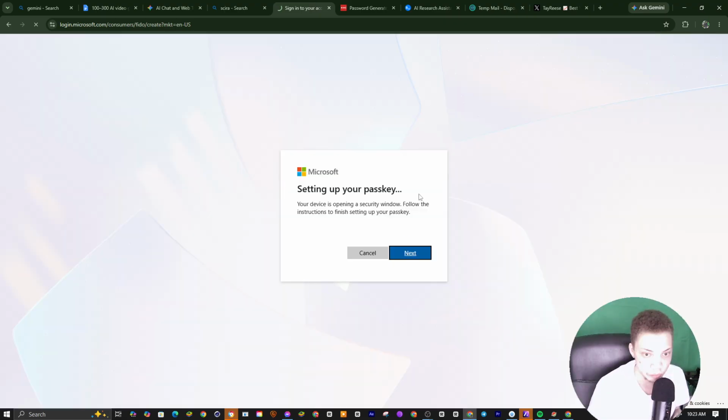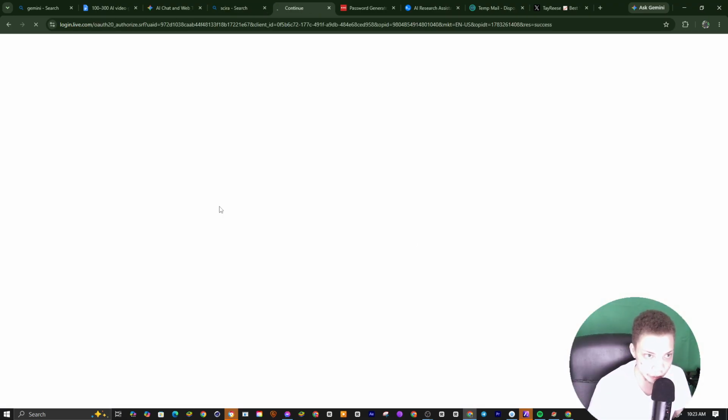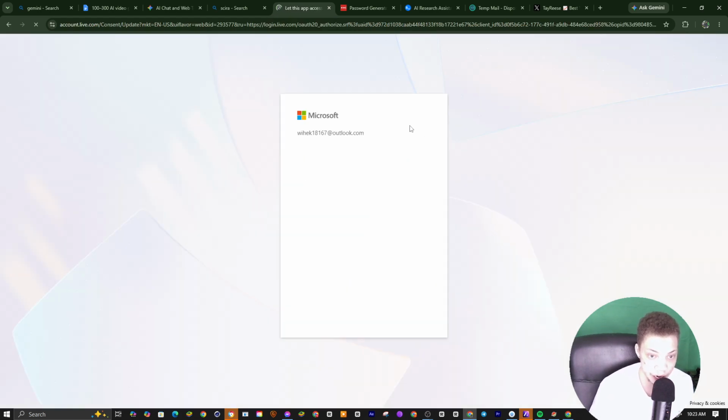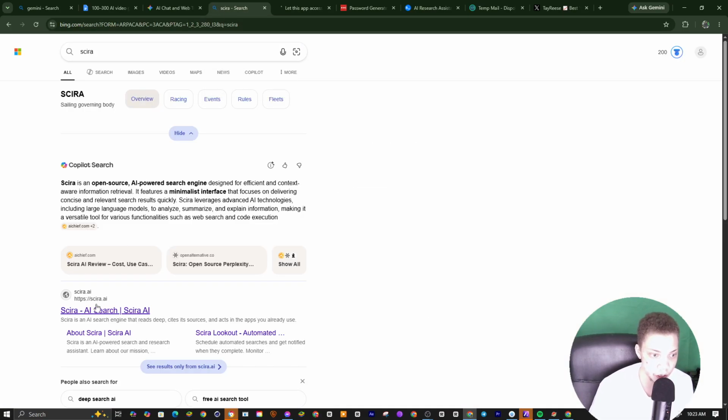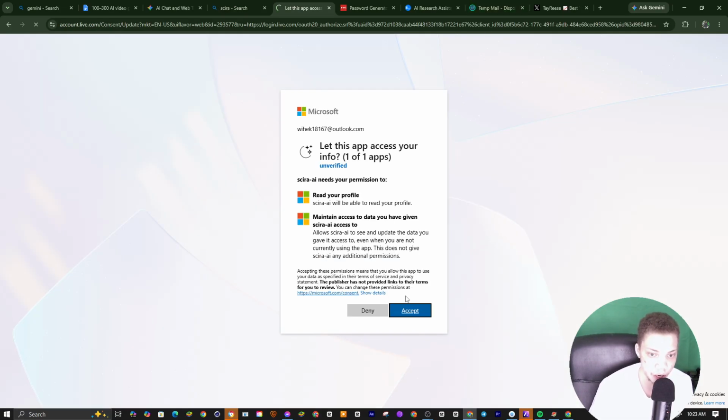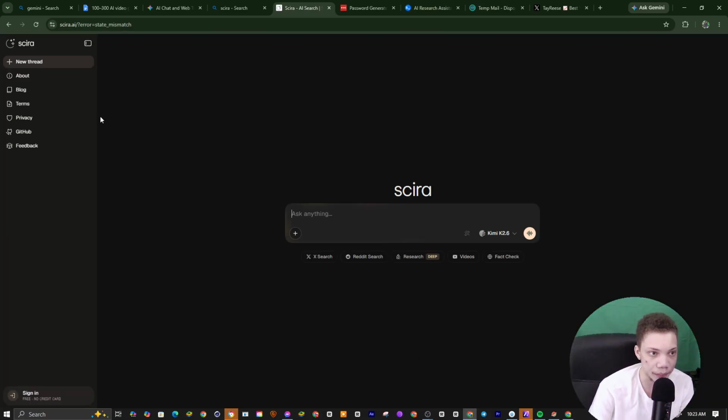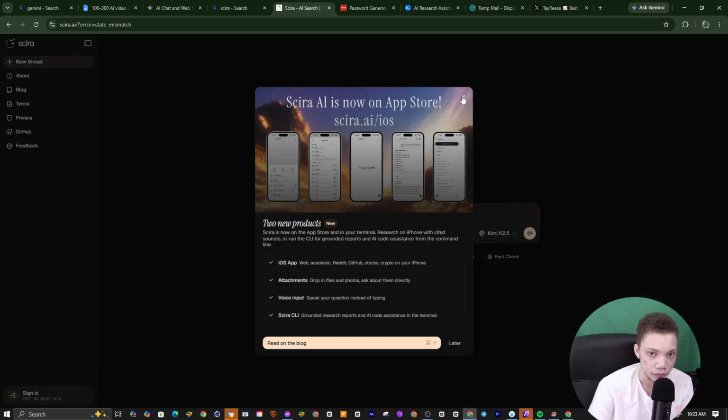For this important part, we're gonna make sure that we click cancel. For this part right here, we're gonna make sure that we click continue. Wherever it asks us, we want to click accept. What this does is allow us to create the account, so that we're not using the temp email. We're using the actual professional Outlook email. With the Outlook email, it looks like a verified email. So we rinse and repeat, make more Outlook accounts and do this over and over again. And this is how you get the Element trial.